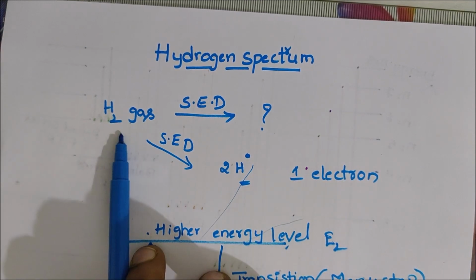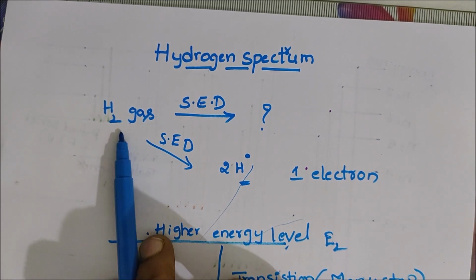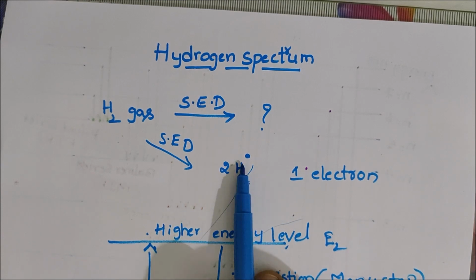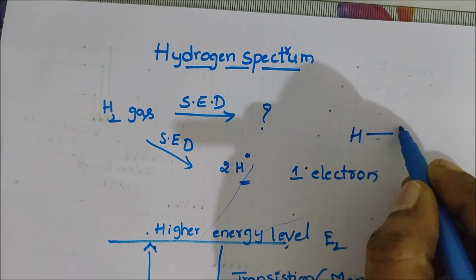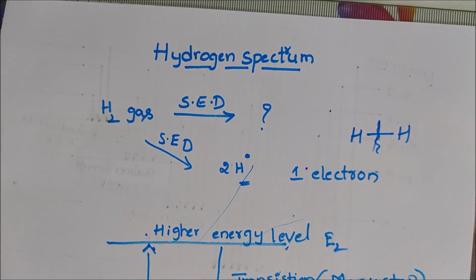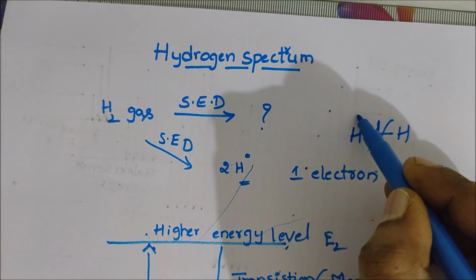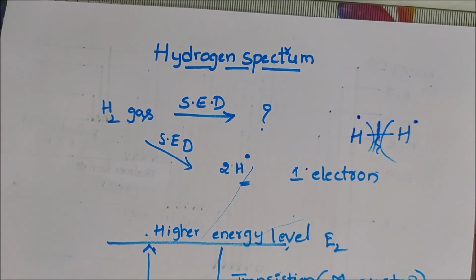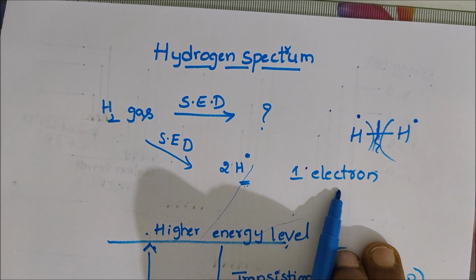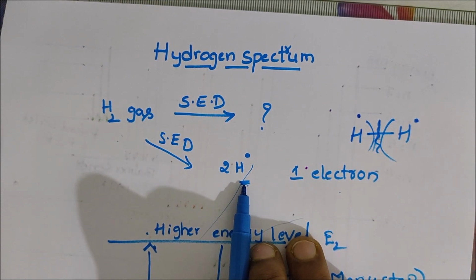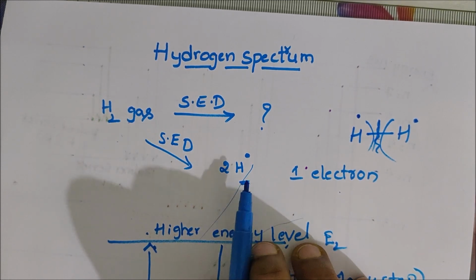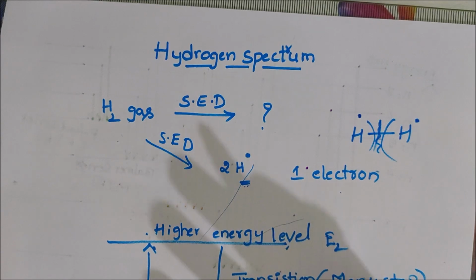The hydrogen molecule splits into atoms, each carrying one electron. That means the hydrogen bond is broken. They separate, and each carries one electron. So there are two hydrogens, each carrying one electron. The hydrogen atom is very unstable. It reacts easily.